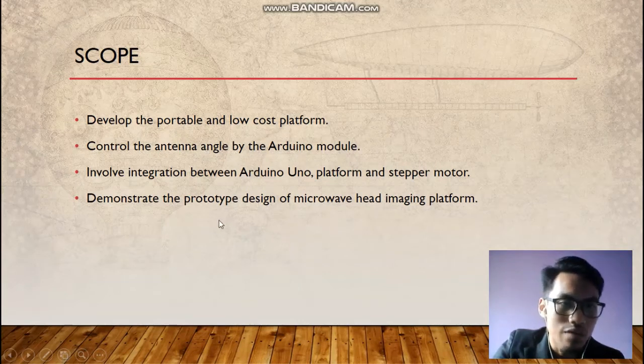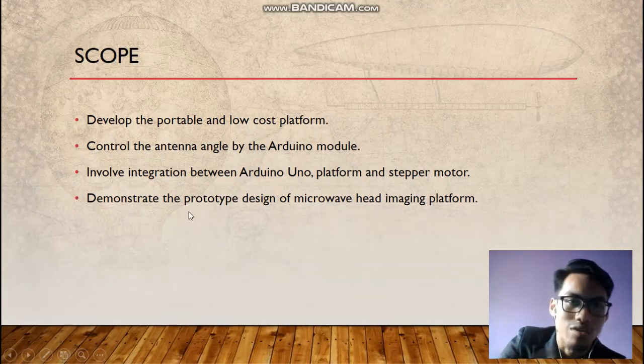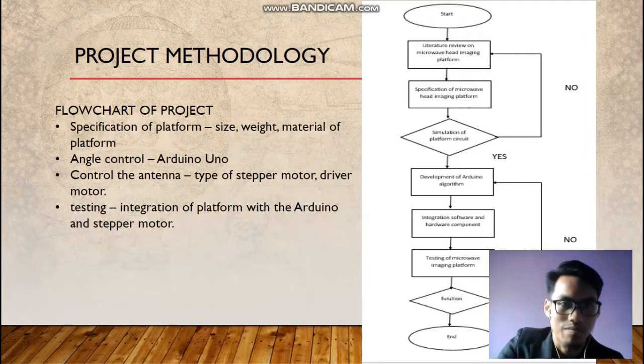And the third one involves integration between the Arduino Uno platform and stepper motor. And the last one is to demonstrate the prototype design of the microwave head imaging platform. The video of the demonstration I will present at the end of this slide.